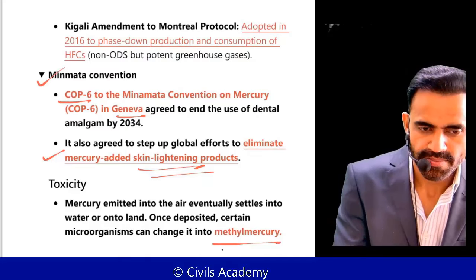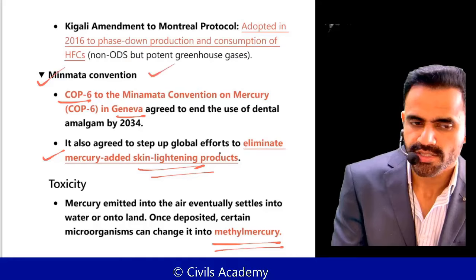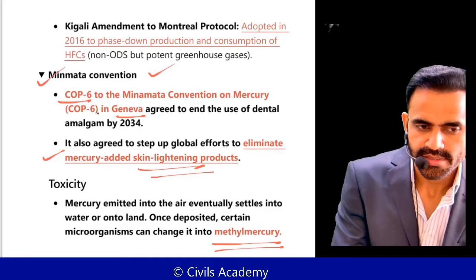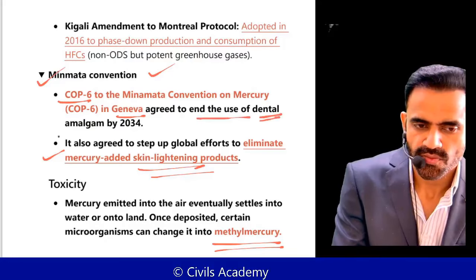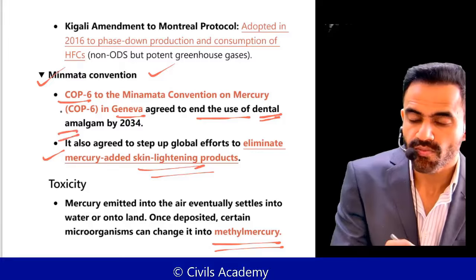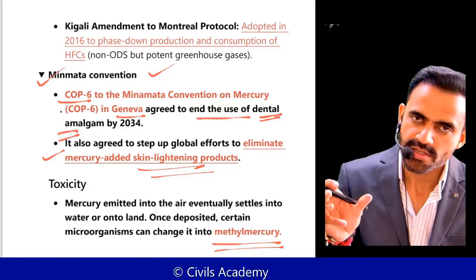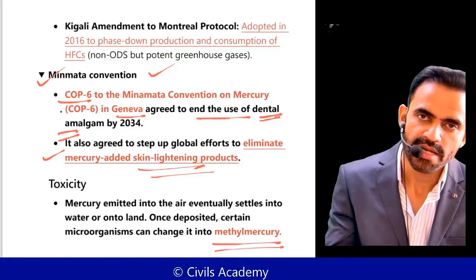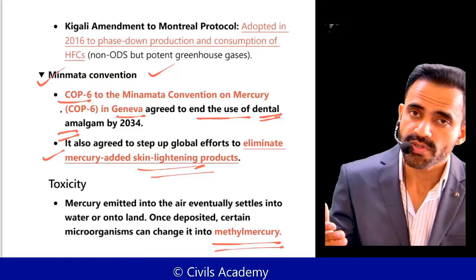That's why to deal with this issue, we have this Minamata Convention. So in this recent COP6, the countries agreed to end the use of dental amalgam. Why end this use? In a very simple sense, this usage will produce mercury toxin, which will lead to methyl mercury.